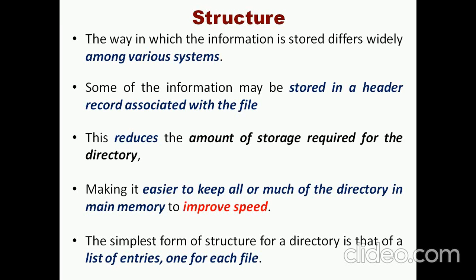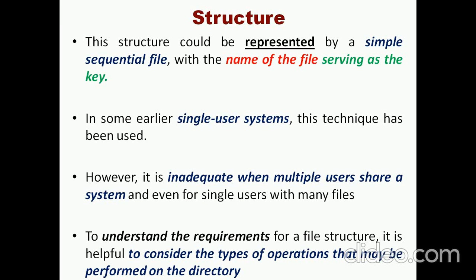To improve the speed, we use this type of header information associated with each file. The simplest form to store the directory structure is a list of entries, one for each file, represented by a simple sequential file, with the name of the file acting as the key.